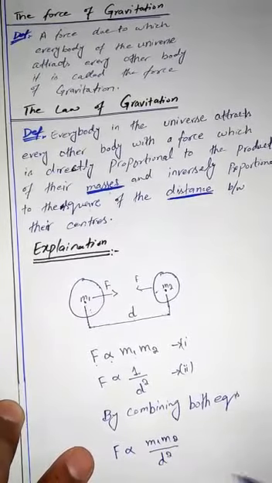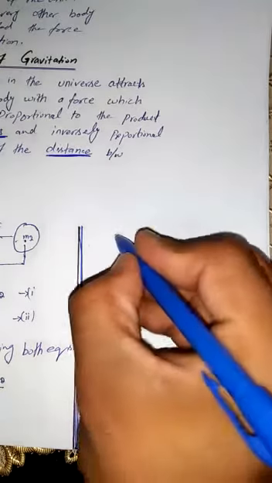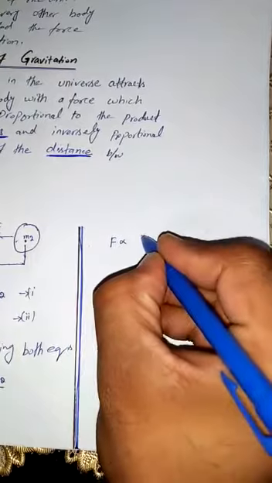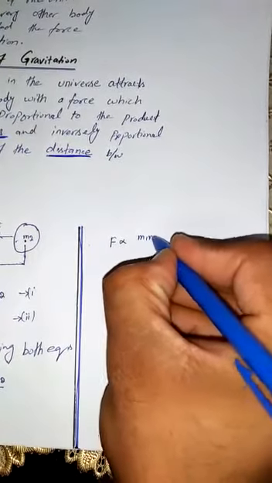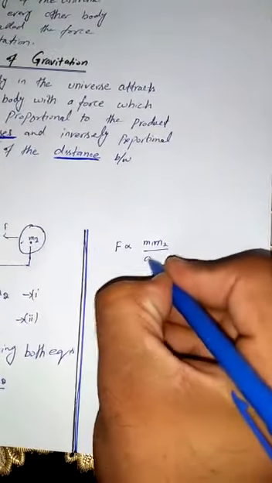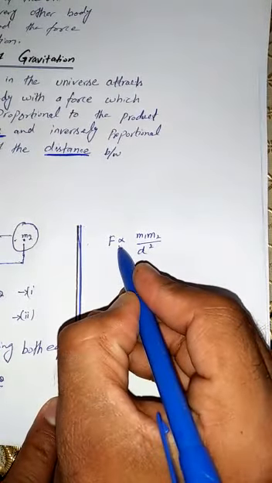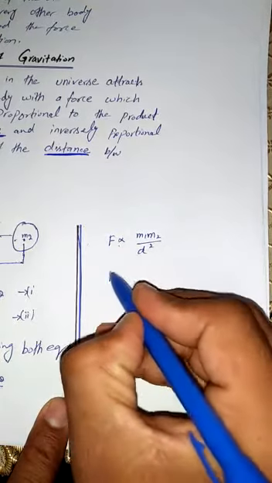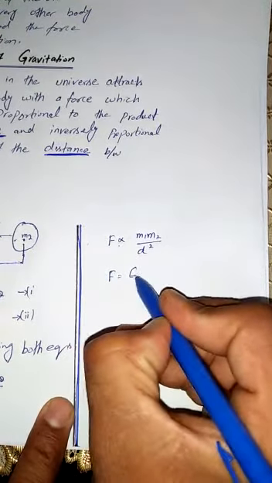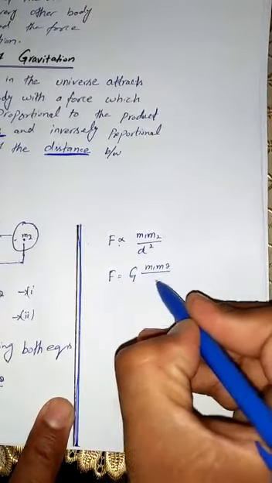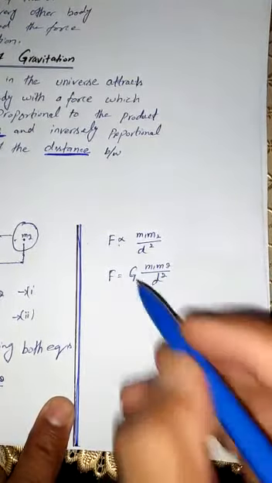That is the relation. Now we solve it further. By the equations we get that F is proportional to m1 m2 divided by d square. This proportionality sign can be removed by putting in the capital G, so F equals G m1 m2 divided by d square.